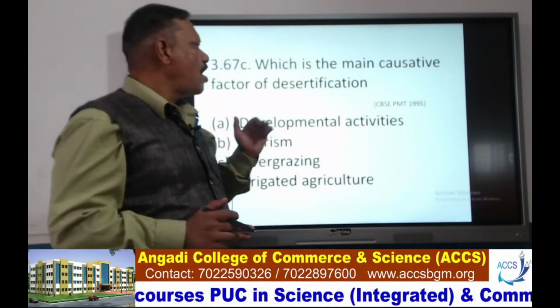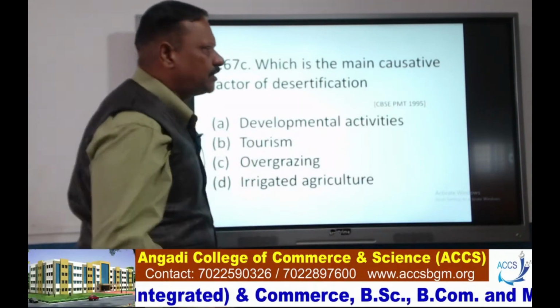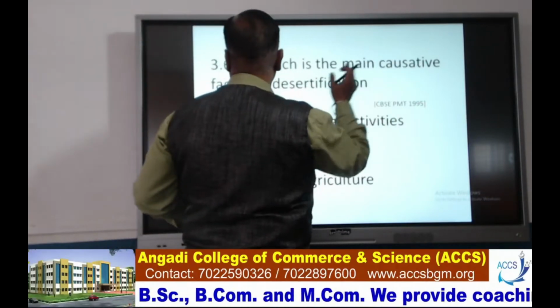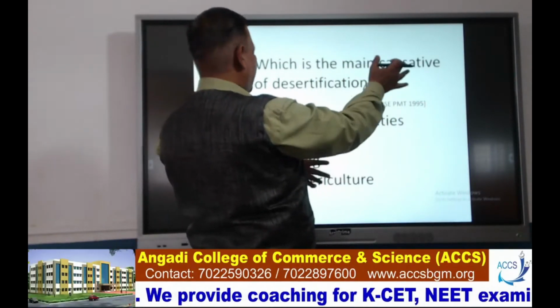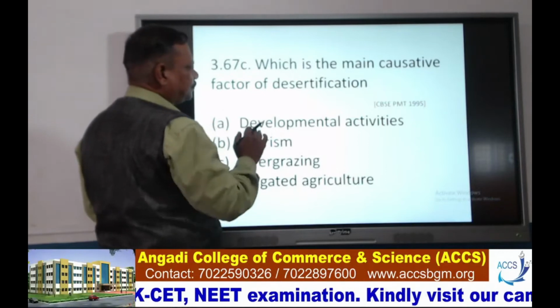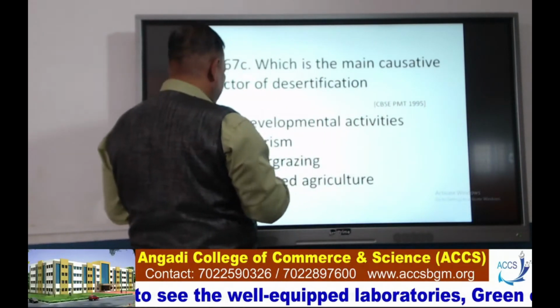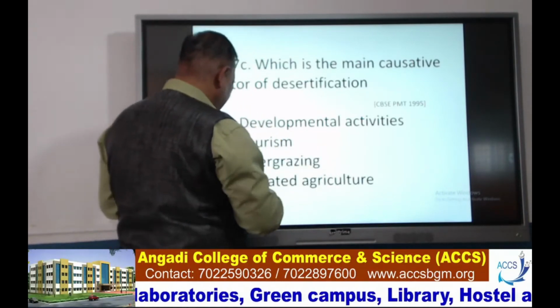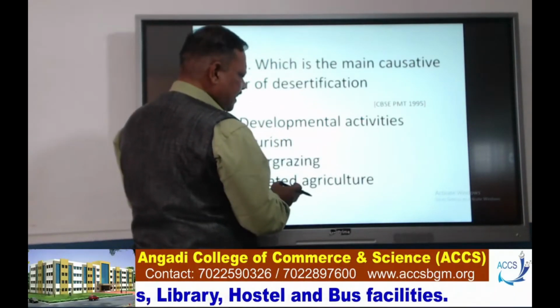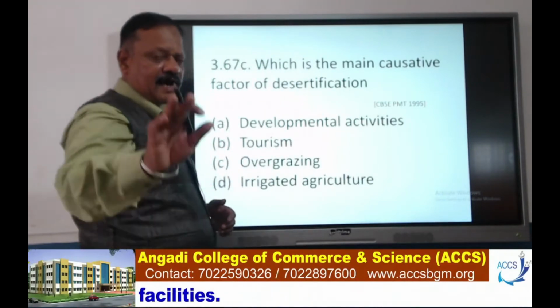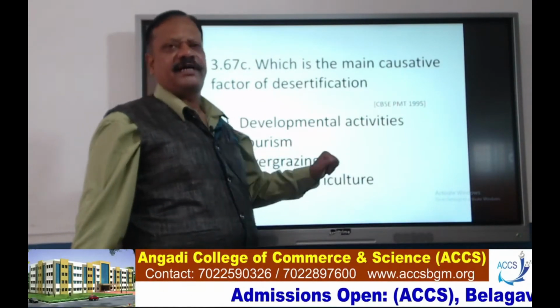We'll go through the options now. Here, what is the question? Which is the main causative factor of desertification? A, developmental activities; B, tourism; C, overgrazing; D, irrigated agriculture. Here, the correct option is overgrazing.